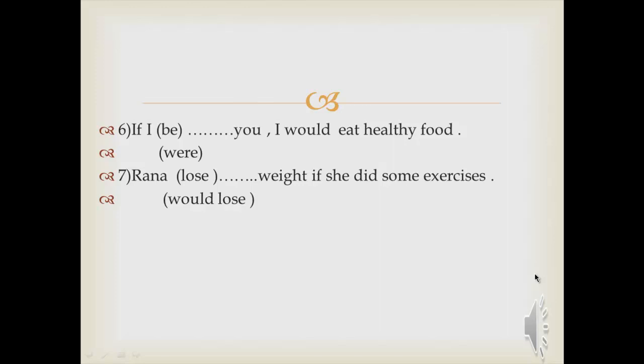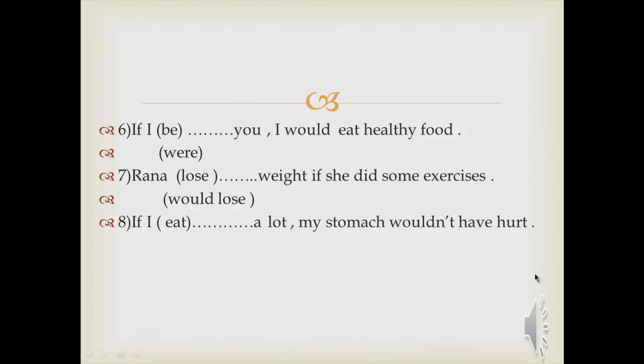Number 8, if I had eaten a lot, my stomach wouldn't have hurt. Here the verb is wouldn't have hurt, wouldn't have plus the past participle. So I will put what? The past perfect. What is the past perfect of the verb eat? Yes, I put had plus the past participle of eat, which is eaten. Had eaten. So, if I had eaten a lot, my stomach wouldn't have hurt.